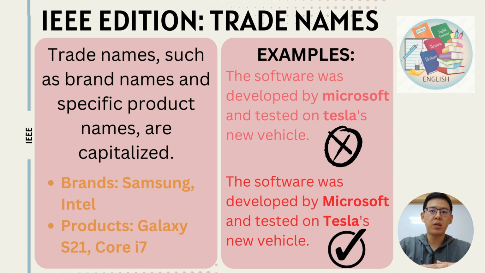Let's look at the wrong sentence. The software was developed by Microsoft and tested on Tesla's new vehicle. I know most of you already know what is wrong in this sentence. Yes, Microsoft and Tesla are brand names and should be capitalized.